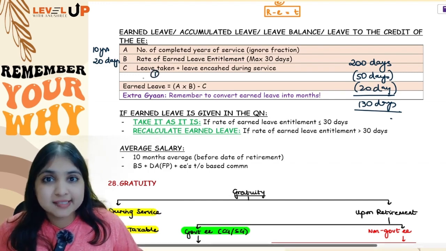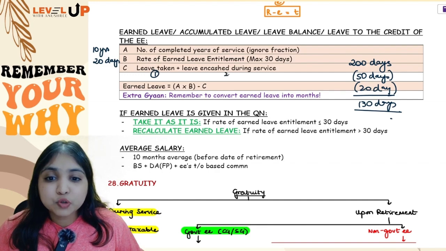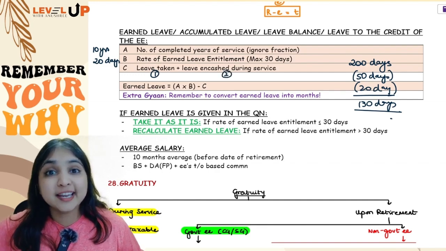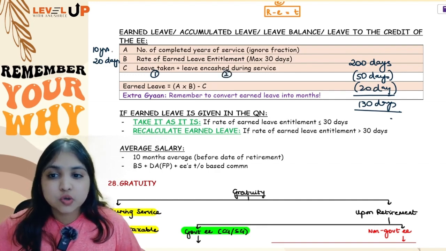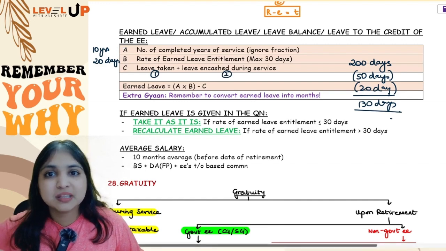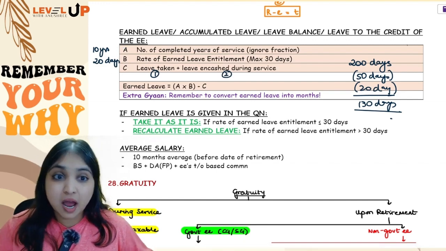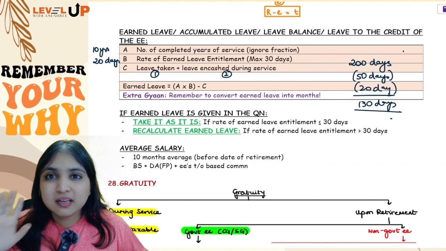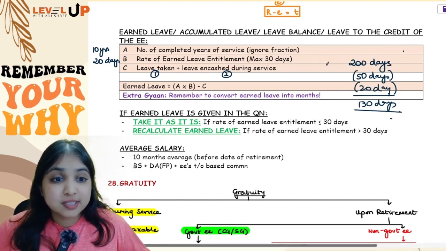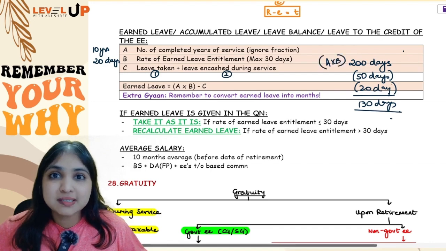Number one, how many days leave you have already taken, and number two, for how many days you have already taken leave salary during service. So A into B minus C, this will give you your earned leave. In our example, a total of 10 years you have worked. Each year you are allowed to take 200 days leave. So this is A into B. From this I will minus C.